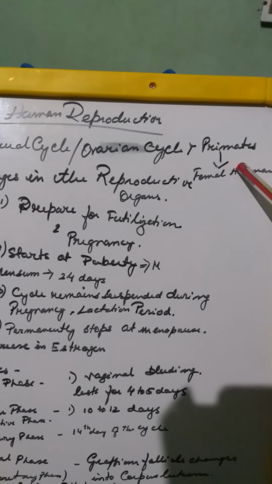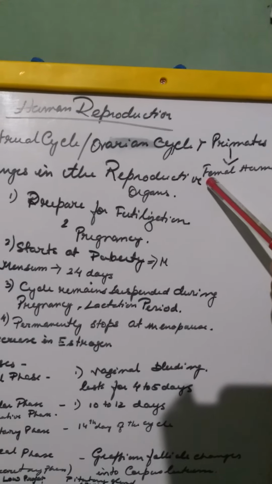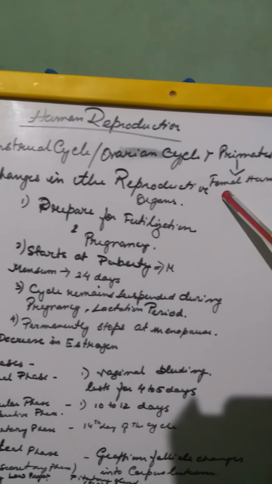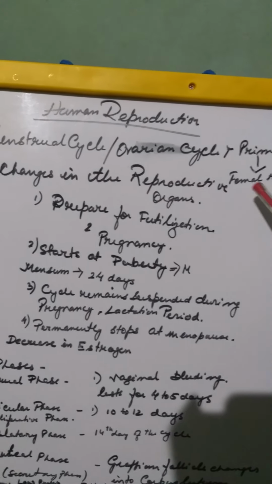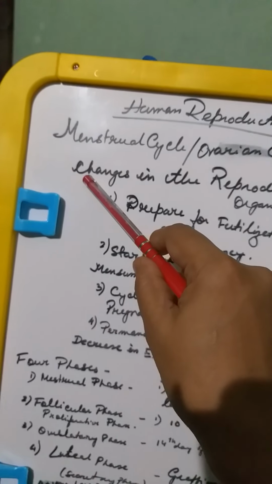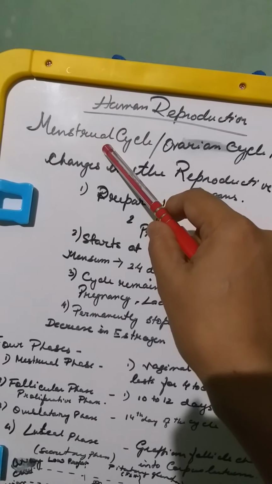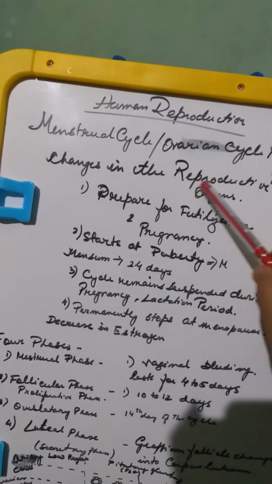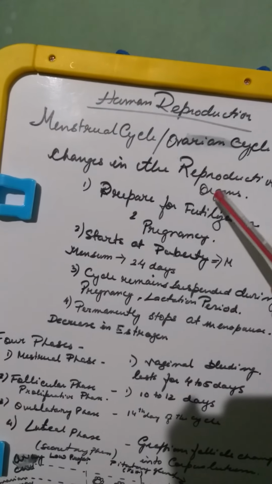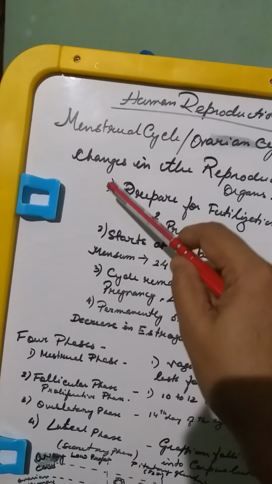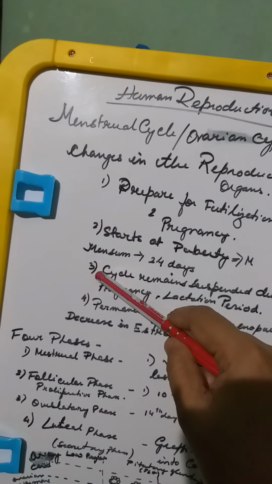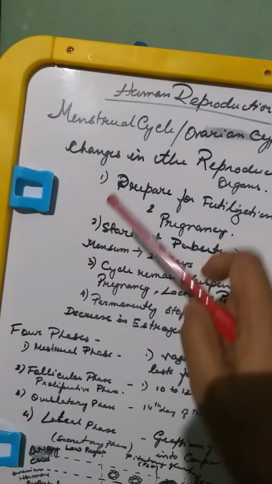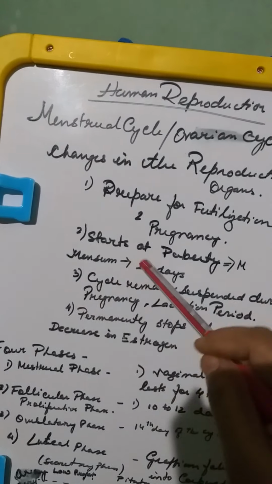Now it is one of the very vital and characteristic features of the female reproductive system. It originates in the primates and it is a cycle found in the female human. So you see the changes and what happens during the menstrual cycle. These are the changes in the reproductive organs of a female. Now what are the vital functions of the menstrual cycle? I have written 4 points here.